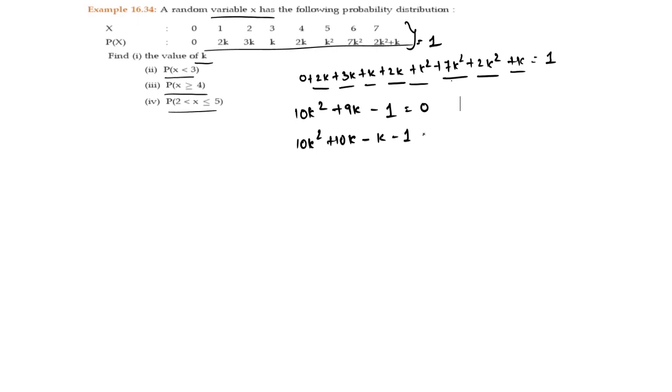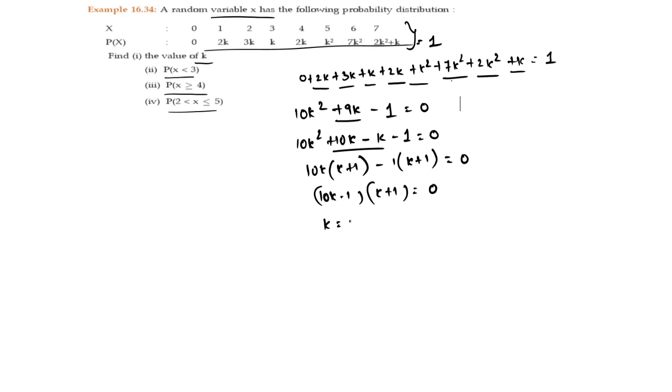Splitting 9k as 10k minus k: 10k common, k plus 1, minus 1 common, k plus 1 is equal to 0. So 10k minus 1 or k plus 1 is equal to 0. So k is equal to 1 by 10 or k is equal to minus 1. Now the probability cannot be minus 1. So k is 1 by 10.